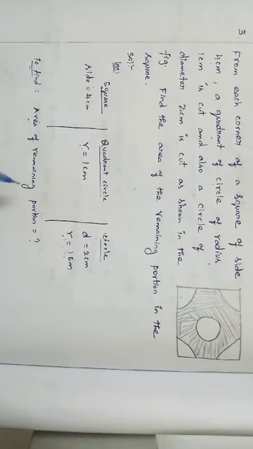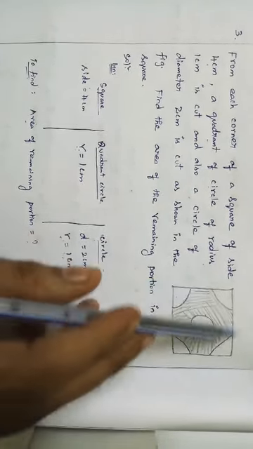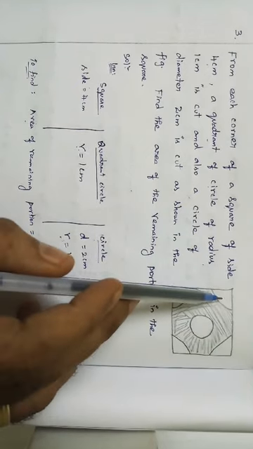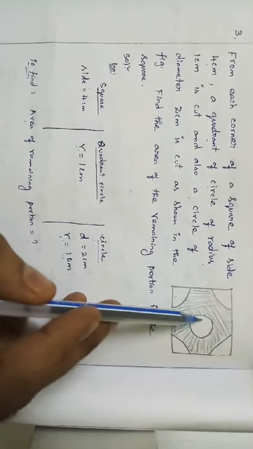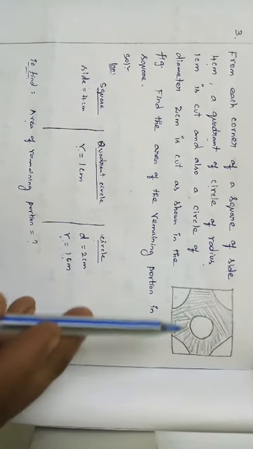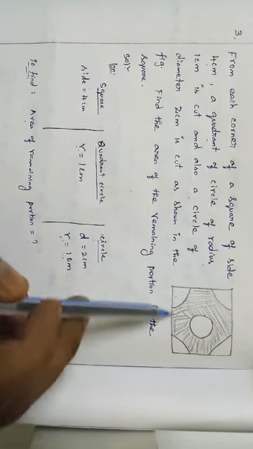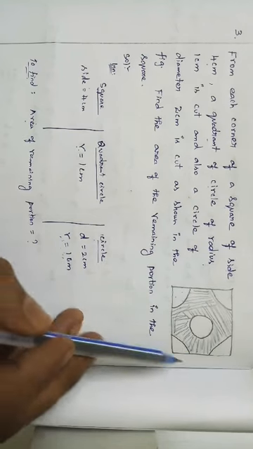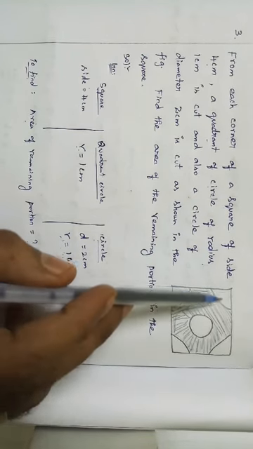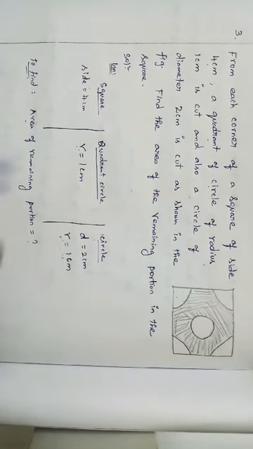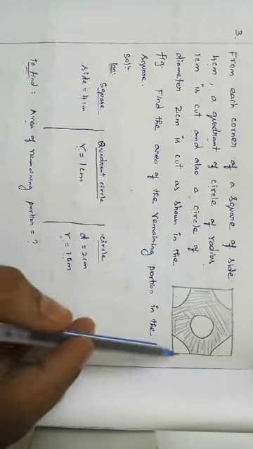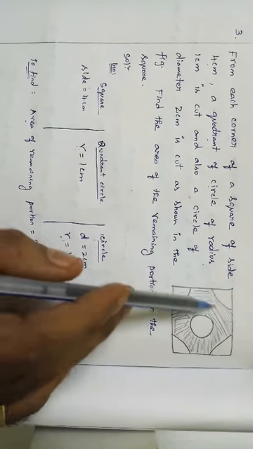Next, we want to find area of remaining portion. How we are going to find? After cutting the 4 quadrant circle and 1 full circle, it's nothing but very simple. First we want to find the area of a full square, right? Then 4 quadrant circles they are cutting, so just subtract the area of 4 quadrant circles, and we will get a remaining part.